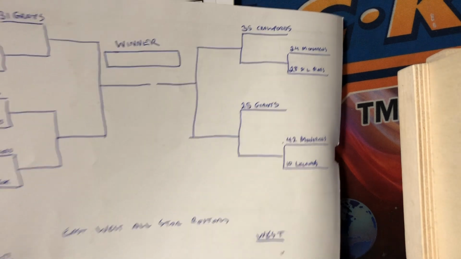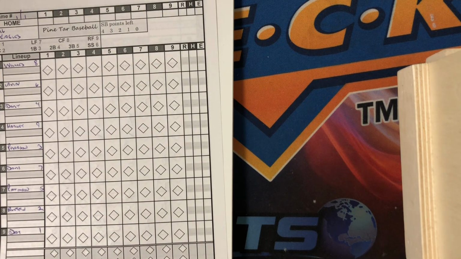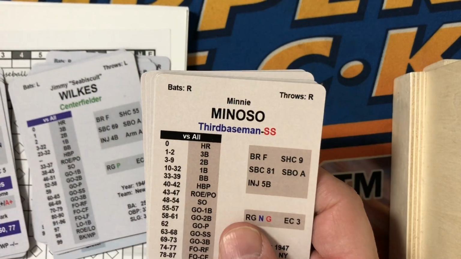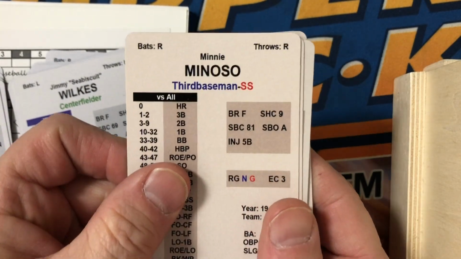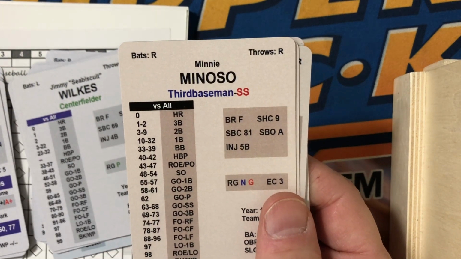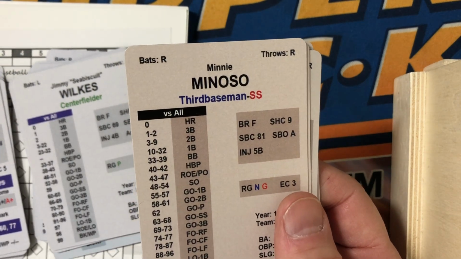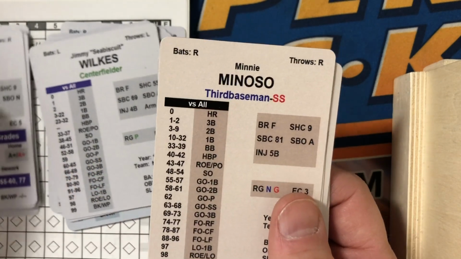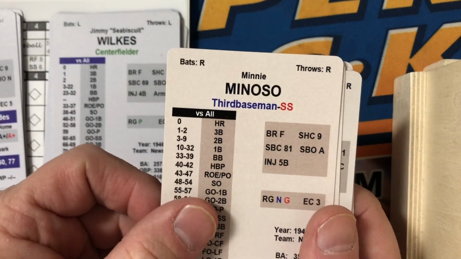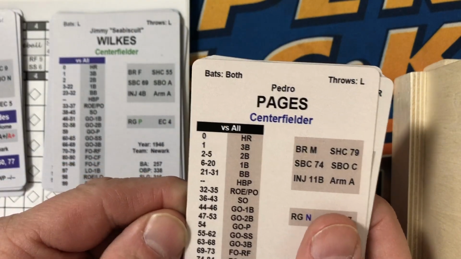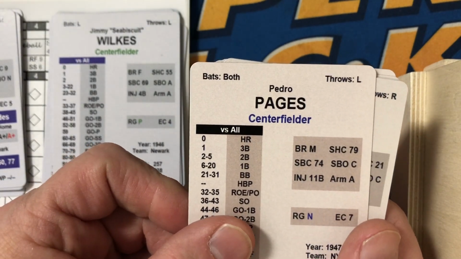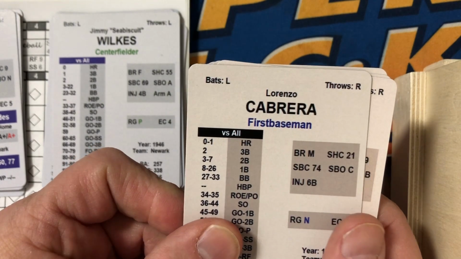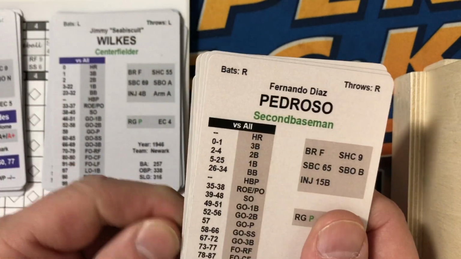Let's get to the starting lineups. The visiting New York Cubans, the lineup goes like this. Leading off at third base is Minnie Minoso. This lineup, by the way, the lineups in this game are frequently used by these teams, were frequently used by these teams in real life. So Minoso leads off at third base. Pedro Pages is the center fielder, bats second. Lorenzo Cabrera bats third and plays first base.